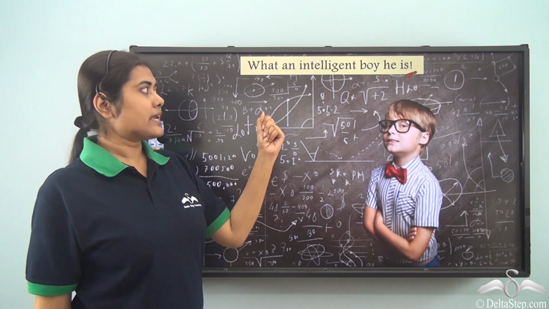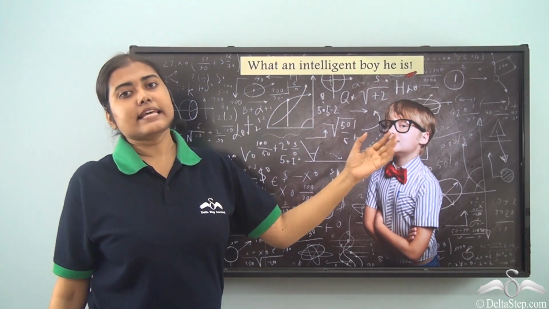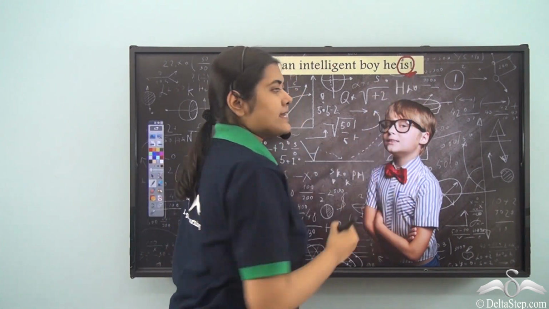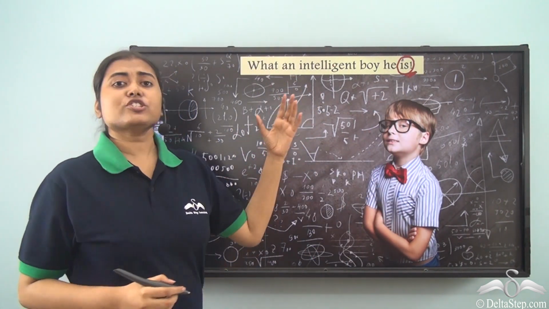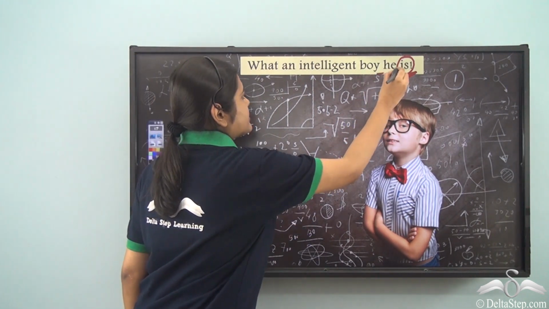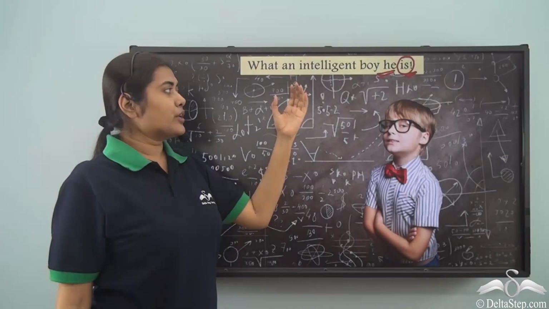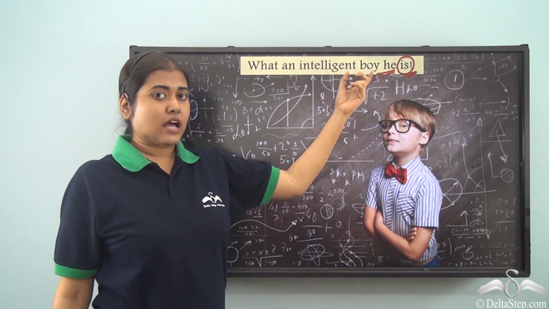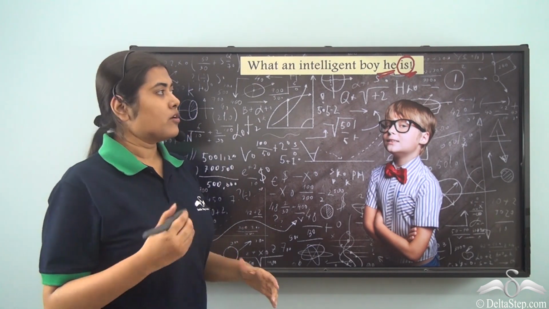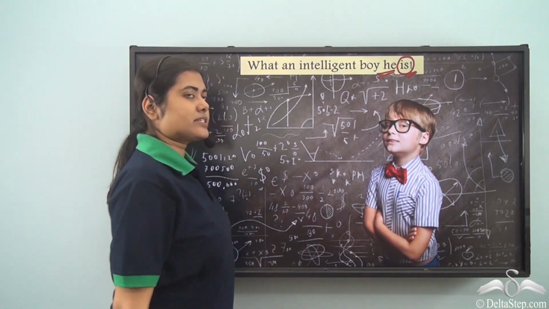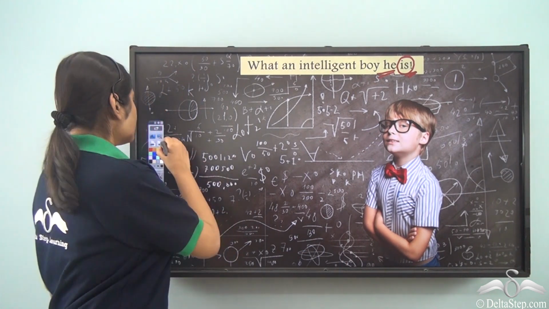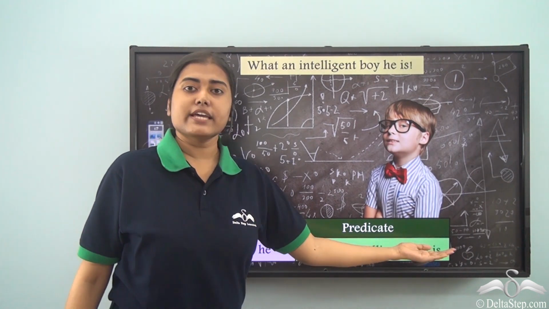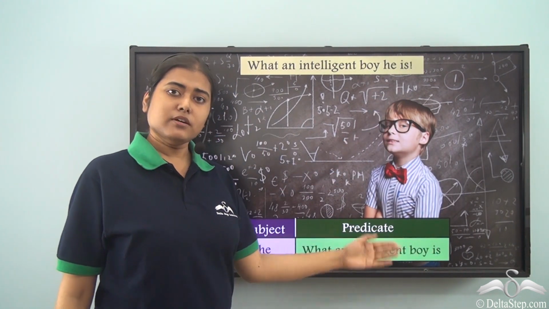This is the same as saying, he is what an intelligent boy. So, what is the verb here? Is. Now, who is what an intelligent boy? The answer is he. So, here we also have another noun boy in this case, but this noun is not our subject. What is the subject? The subject is the pronoun he. So, he becomes the subject. What an intelligent boy is, the rest of it becomes the predicate.